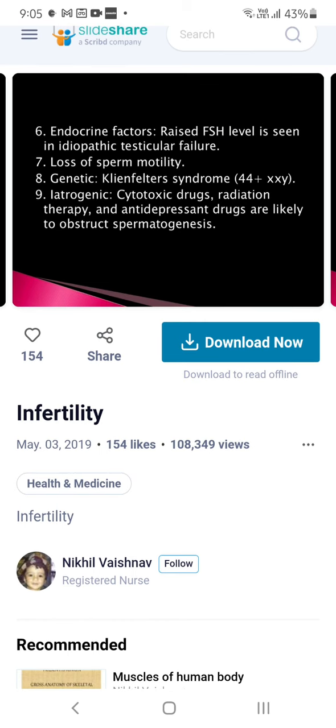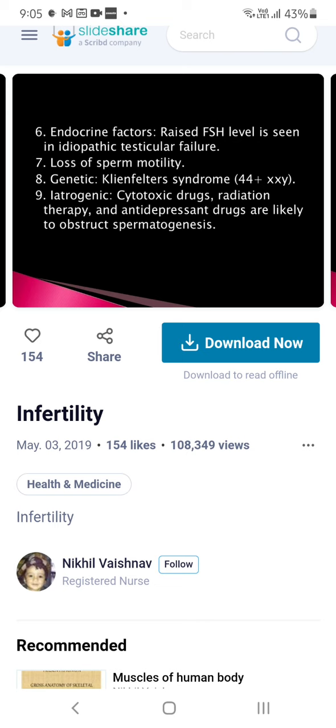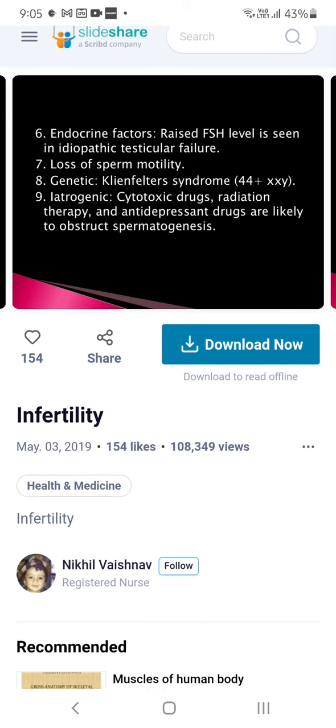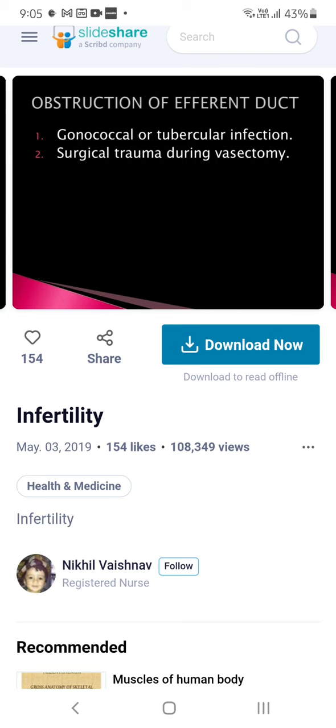Klinefelter syndrome, where the sperm cannot move. Iatrogenic causes, drugs or radiation, depression, anything can affect spermatogenesis. Then obstruction of the efferent duct, the second one, is tubular infection, or surgical trauma during vasectomy.